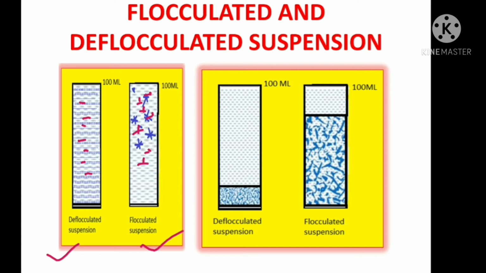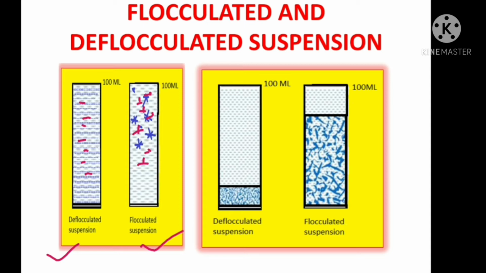So, deflocculated suspension contains solid particles as individual entities. At the same time, flocculated suspension contains solid particles as flocs. What is flocs? Flocs means the solid particles present in the flocculated suspension that aggregate themselves and form flocs.